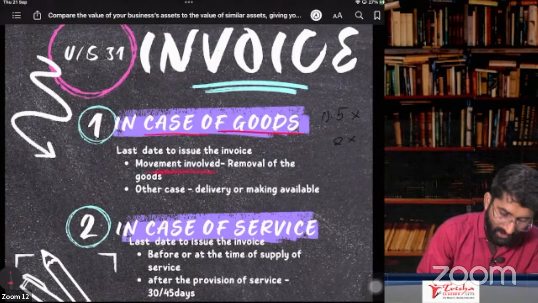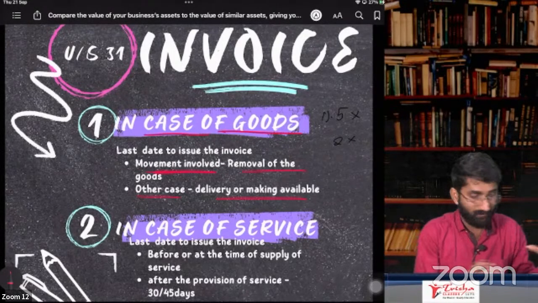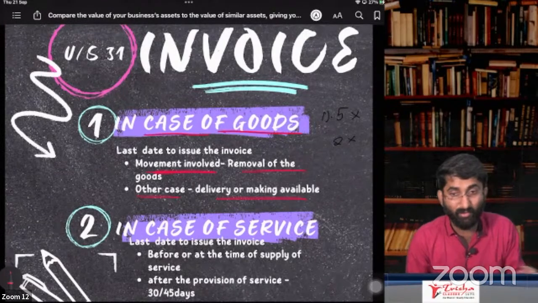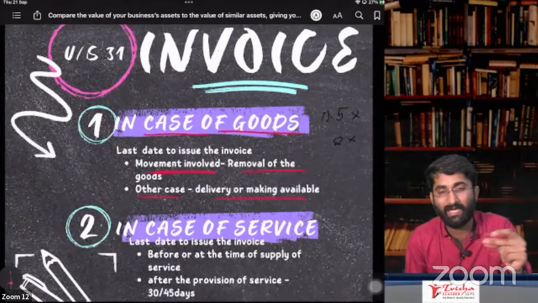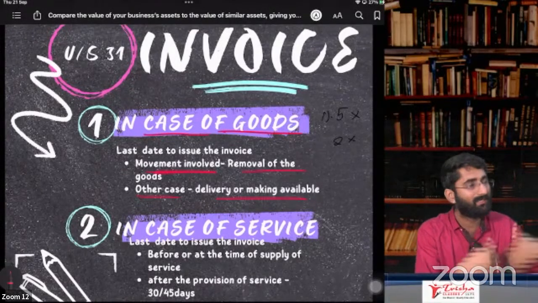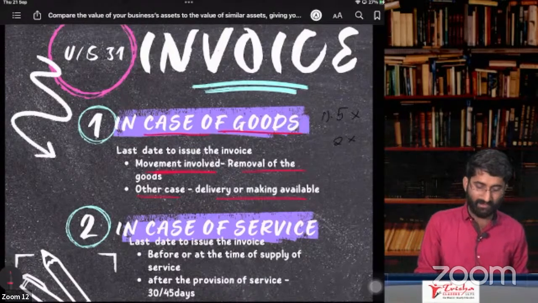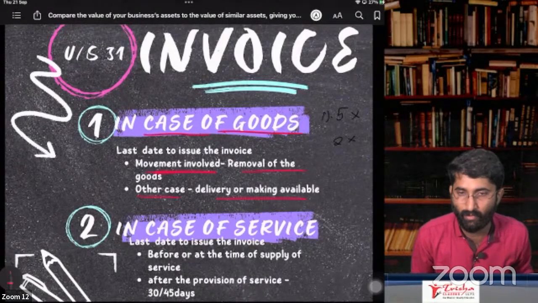Contrasting colors. In case of goods, what is the last date to issue the invoice? If there is movement involved, then removal of the goods. In other cases, delivery or making it available. We already discussed it. If the movement is involved, then when you are removing it from the factory, that is the last date to give the invoice. If there is no movement, whenever you are making it available, that will be the date by which you have to give the invoice. That is under section number 31, subsection 1.